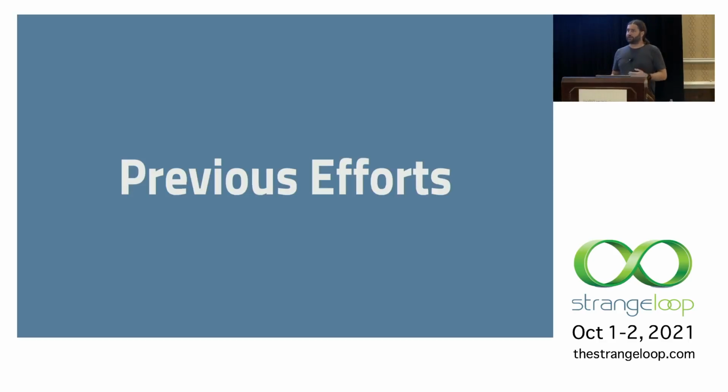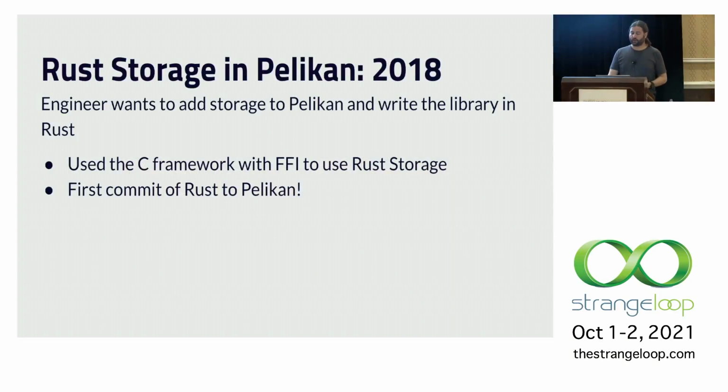There were some previous efforts that had made me think that doing this in Rust was going to be possible. Back in 2018, an engineer wanted to add a new storage library to Pelikan and decided to try doing it in Rust.